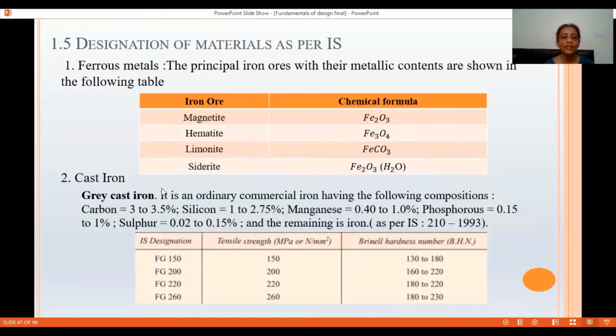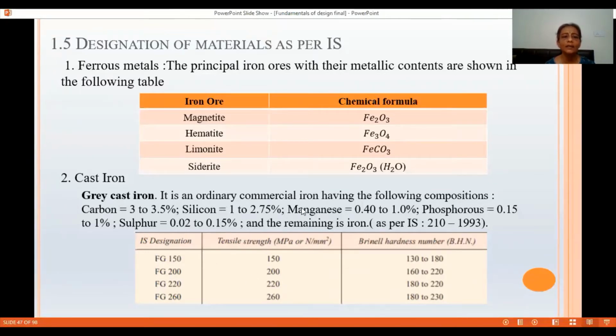Second, we are going to study cast iron. There are many types of cast irons: grey cast iron, spheroidal graphite cast iron, and malleable cast iron. In malleable also we have many types. So we will see one by one all types of designation of the cast iron.